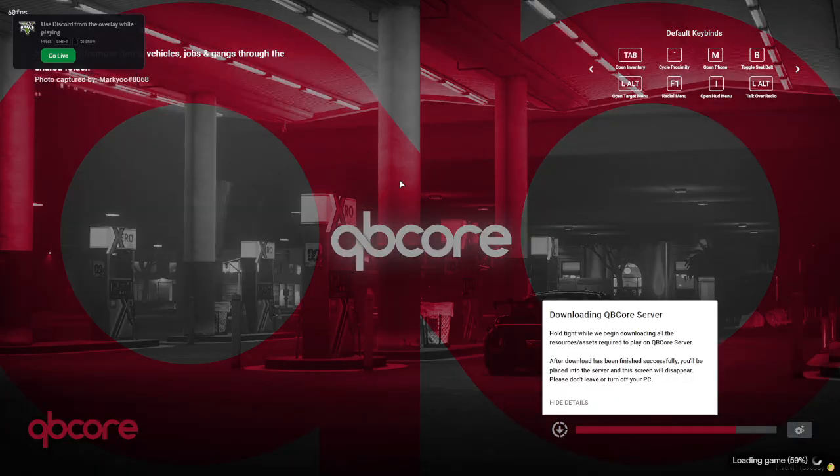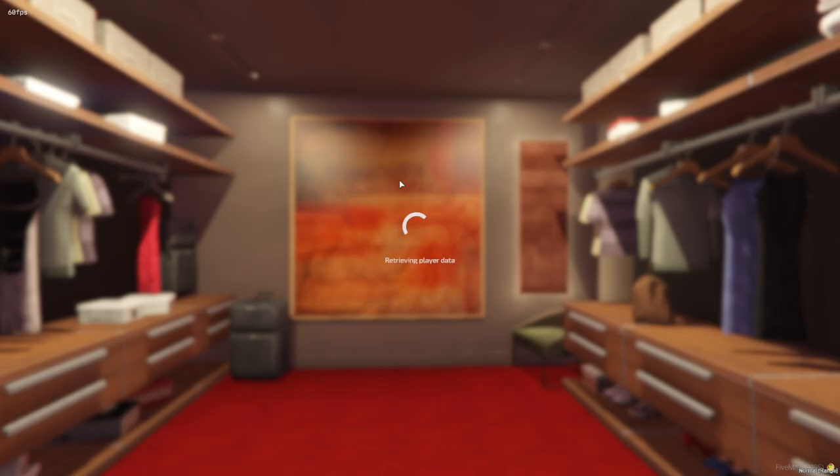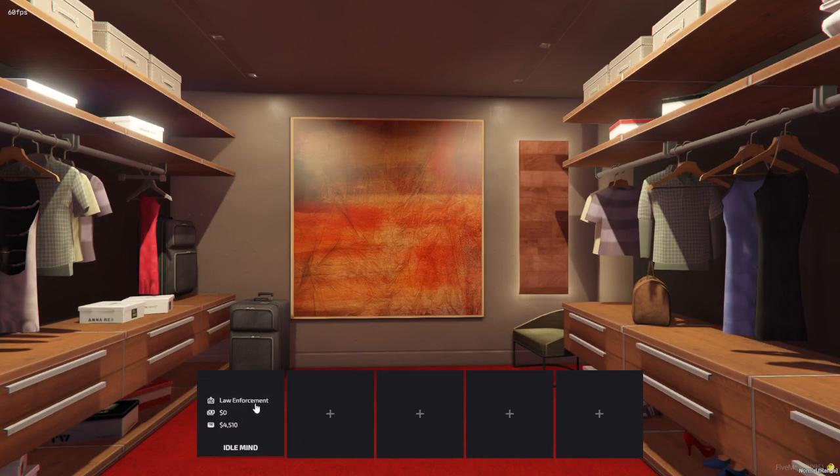So if I mess up something, have to go back and change it, you're going to see it. So what I had to do there was go in and actually delete QBCore from the server. I had forgotten to do it, which is the first thing I do. For some reason I didn't.